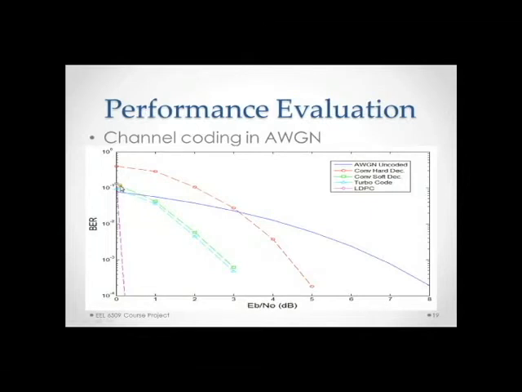Then the next in line is the convolutional encoding with soft decision decoding. And as you can see, it passed the uncoded much sooner. And then the next is the turbo code, and the turbo code was very close to the soft decision decoding, but did beat it out. And then the next is the LDPC, and for a value of 0, it was worse than uncoded, but then it steeply dropped off as the bit energy was increased.